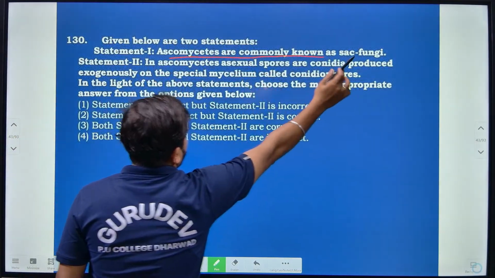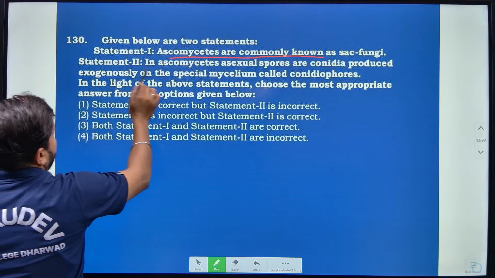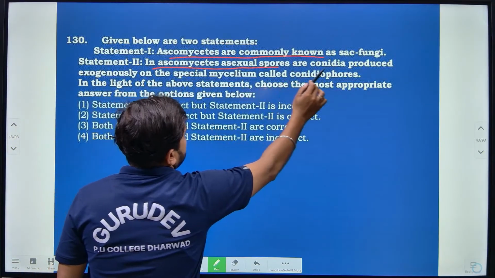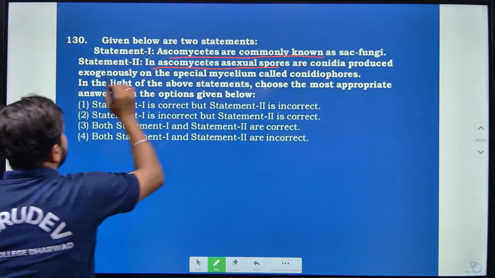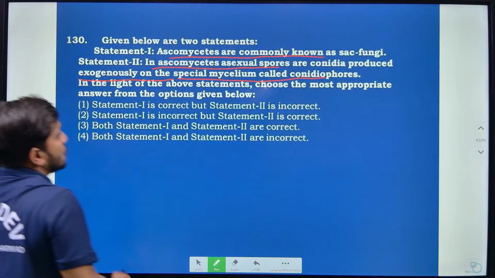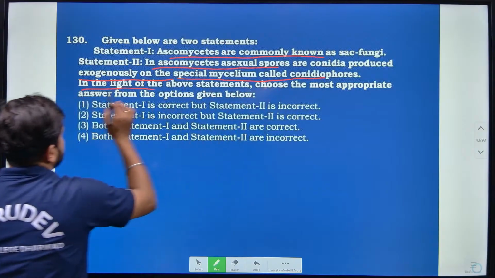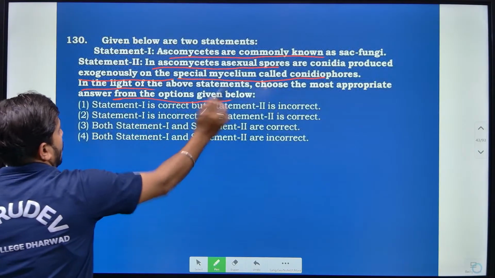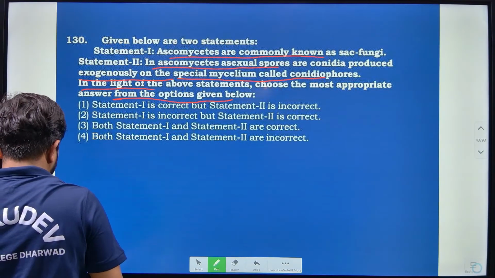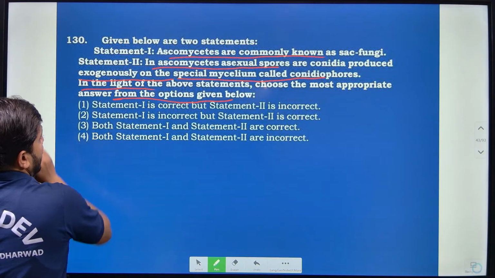Ascomycetes are commonly known as sac fungi, right? Statement 2: in Ascomycetes, asexual spores are conidia, produced exogenously on the special mycelium called conidiophore. In the light of the above statements, choose the most appropriate answer from the options given below. So according to that, both statement 1 and statement 2